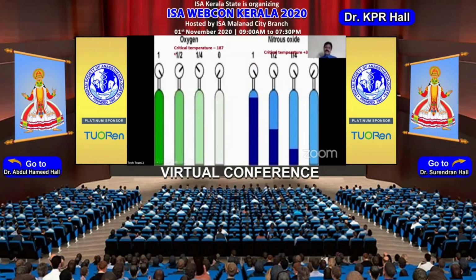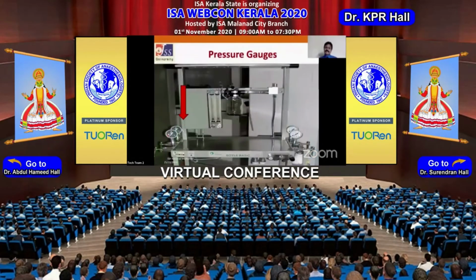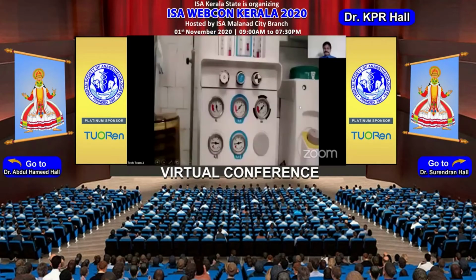That is the reason in older days they did not have a separate pressure gauge for nitrous oxide. But later, separate pressure gauges were introduced for nitrous oxide as well, so that once the indicator starts falling, we know that nitrous oxide is getting emptied, and that opening of another nitrous oxide cylinder will be required.